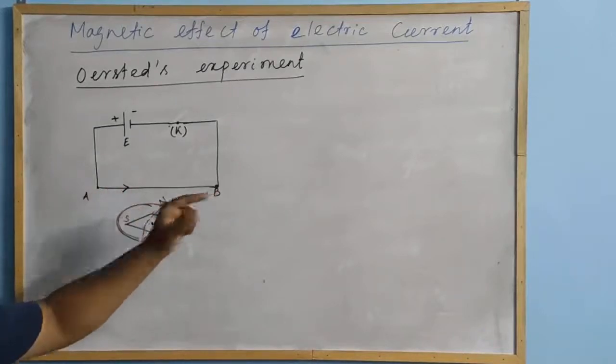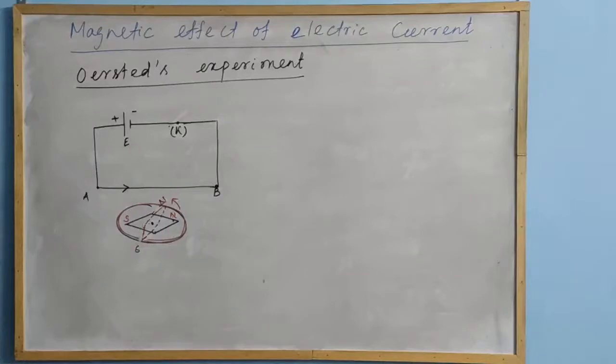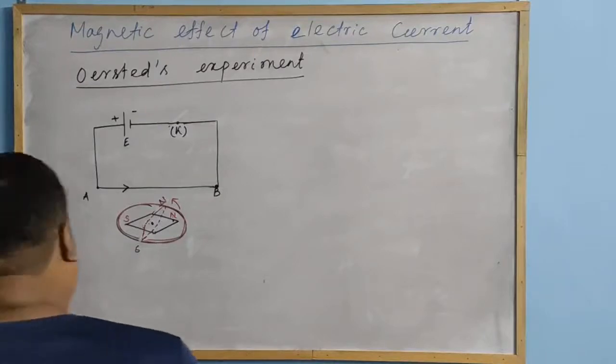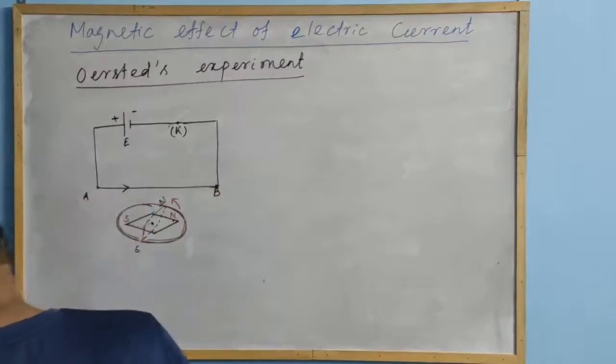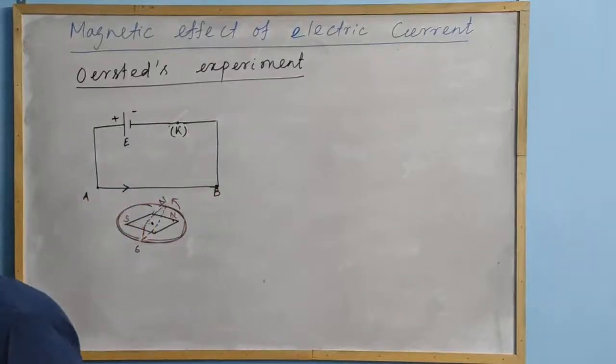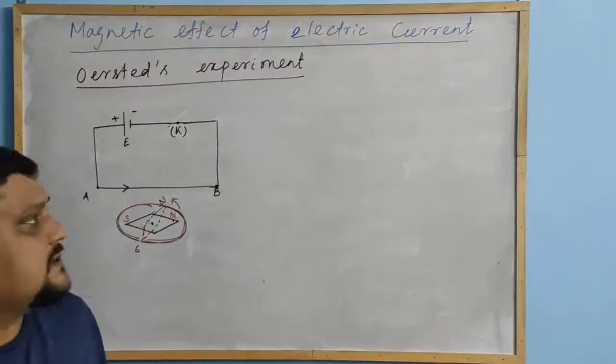Then the current flows from A to B. That is the first observation. So what do I write as the first observation? The current begins to flow in the wire when the key is closed. The current flows in the wire in the direction from A to B, and the compass needle shows deflection.